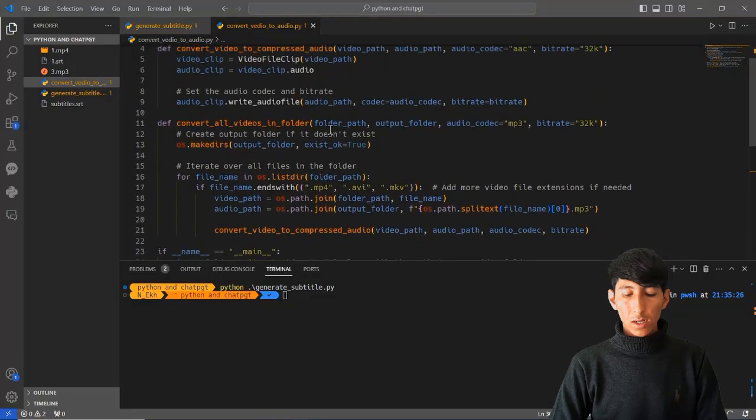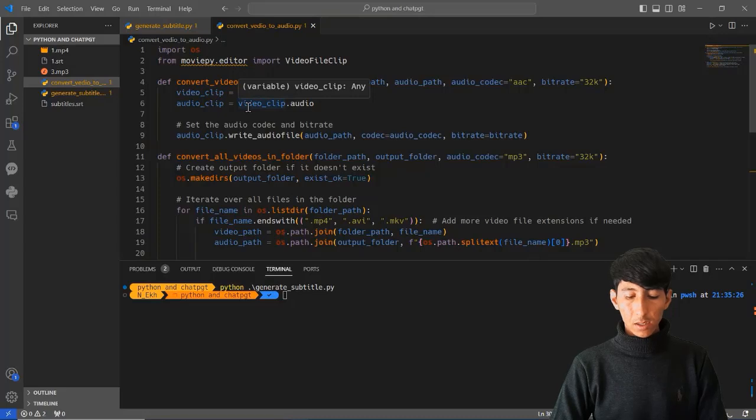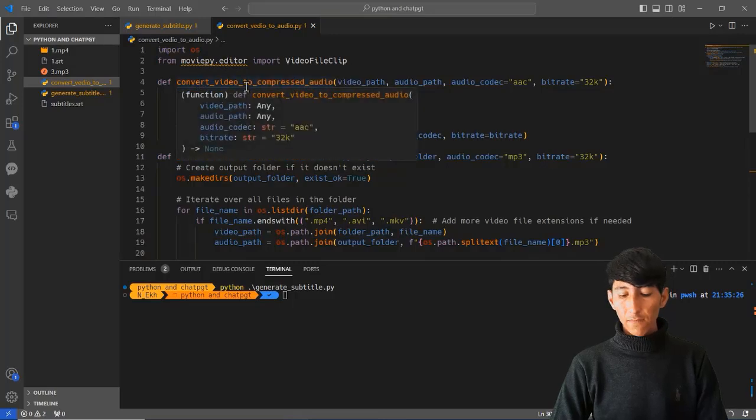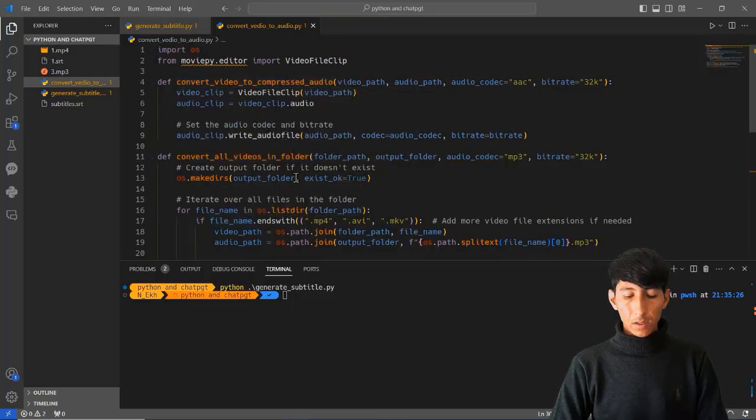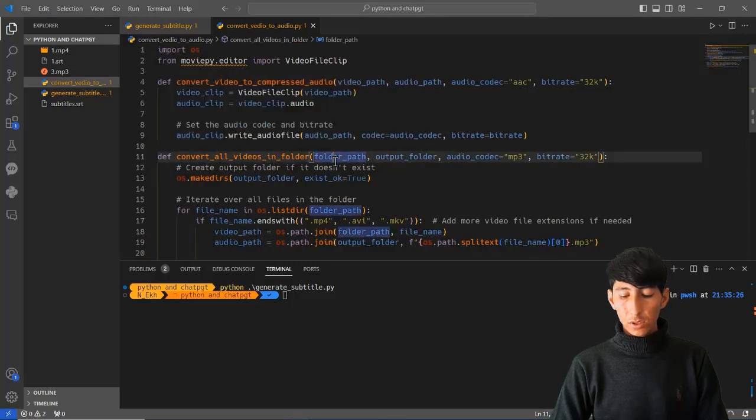So within here we have all this that looks nice. Okay, and it is 32K, and also we're using the OS library this time, and the videos could be MP4 or AVI or even MKV. And also, as you see, we have a function here to compress the video, and another function that can convert all videos in a folder to audio. Okay, and it is using a 32K bitrate. So we need a folder path, an output folder, and an audio codec, which is MP3, and the bitrate.